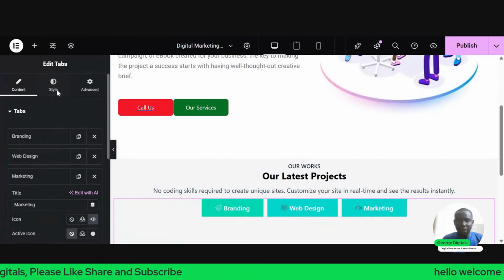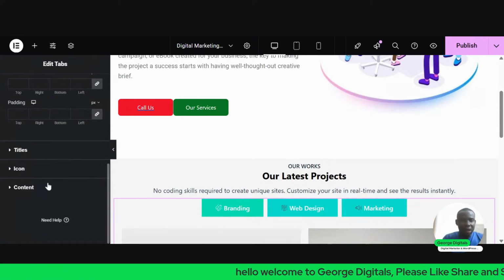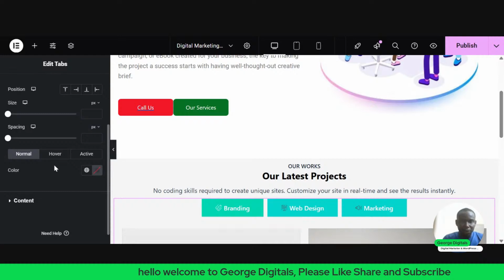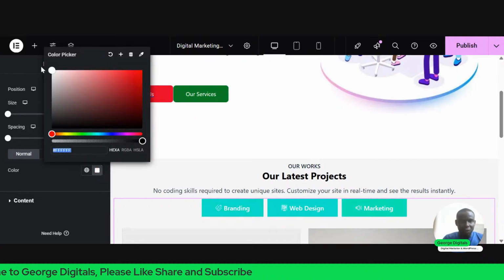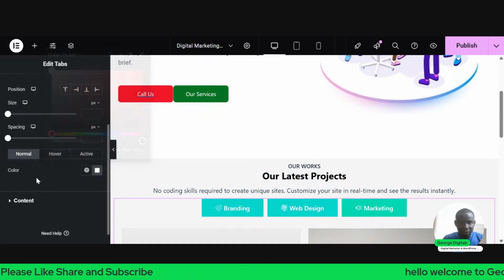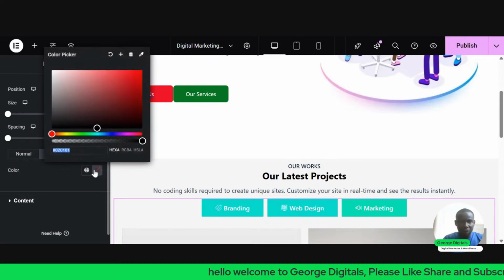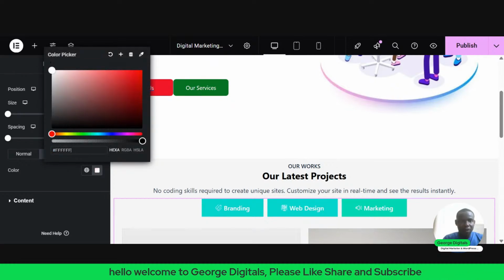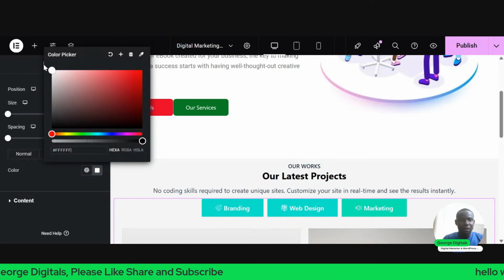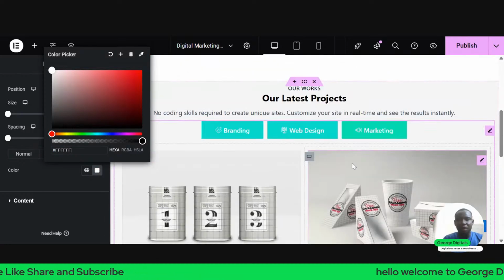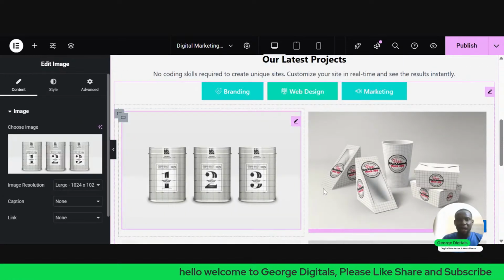Now we come back to this place you see style. So under the style, we can decide to add a color for the icon. So we'll come back to this place you see on normal. You can add white, right? Now on hover, once we hover, what should happen? You can decide to also add a white color. Then on active, you can also decide to add a white color. Now, what will happen if I click on web design? You see, it will take me, and I can also decide to rearrange the design.